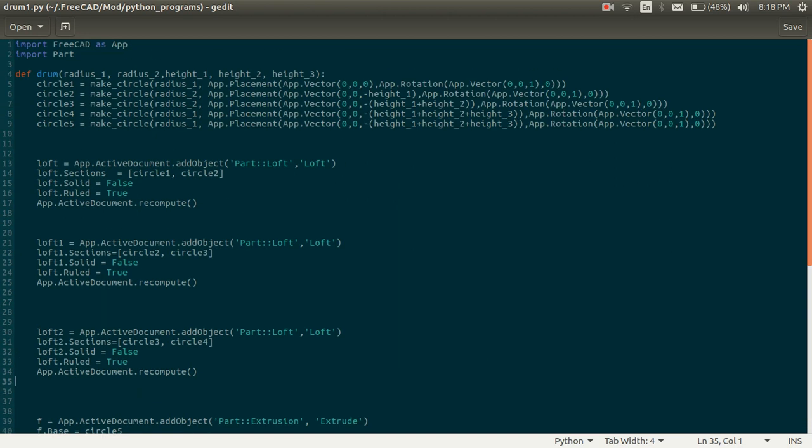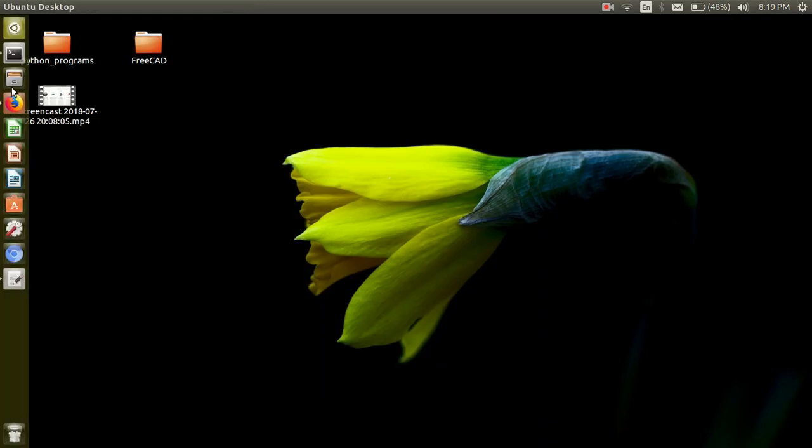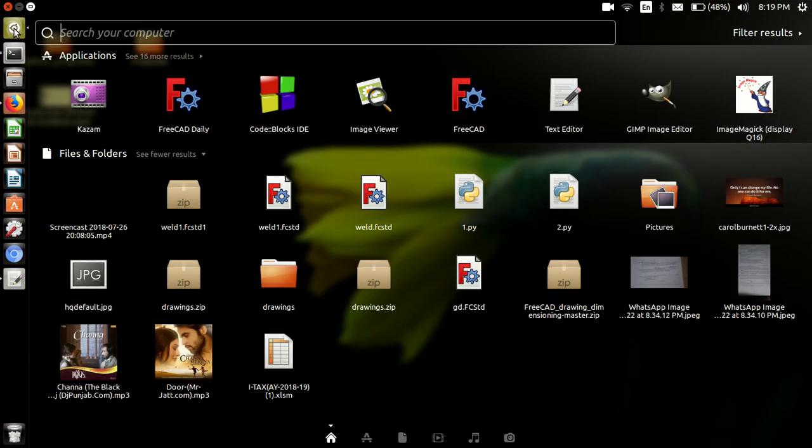In my previous video I copied this code and pasted it in a Python console. This is also a new thing in this video: I copied my code into FreeCAD's macro mode. It is an easy way to run our program. So I will show you that.